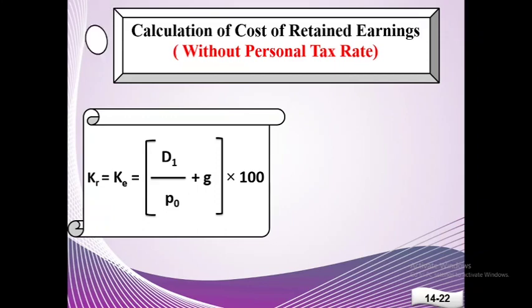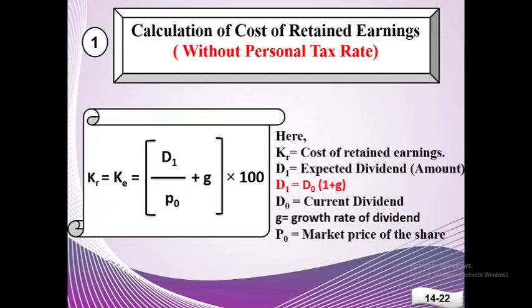The first condition is calculation of cost of retained earnings without personal tax rate. So if there is no personal tax rate and no flotation cost, cost of retained earnings will be equal to the cost of equity under constant dividend growth model. So cost of retained earnings equals expected dividend divided by market price of the share plus growth rate of dividend, into 100. Here are the details of each element.